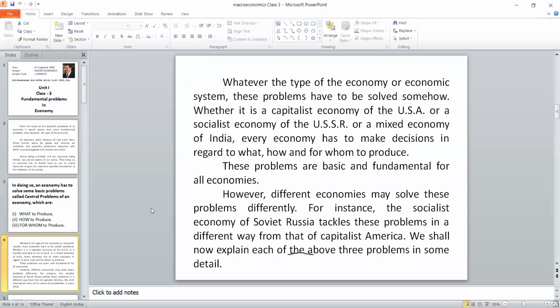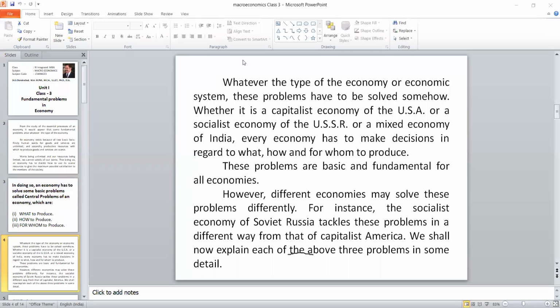Whatever the type of economy, the capitalist economy like the United States of America, or the socialist economy like Russia, or a mixed economy like India, the problem is the same, because what to produce, how to produce, for whom to produce will not change. Maybe the system may differ from one country to another, but in any type of economy, whether capitalism, socialism, communism or mixed economy, these three fundamental problems have to be answered.